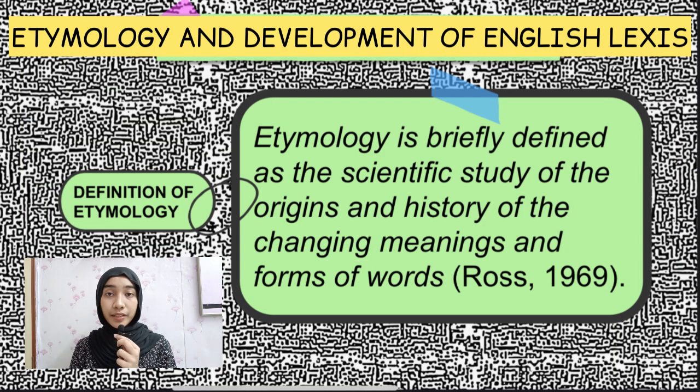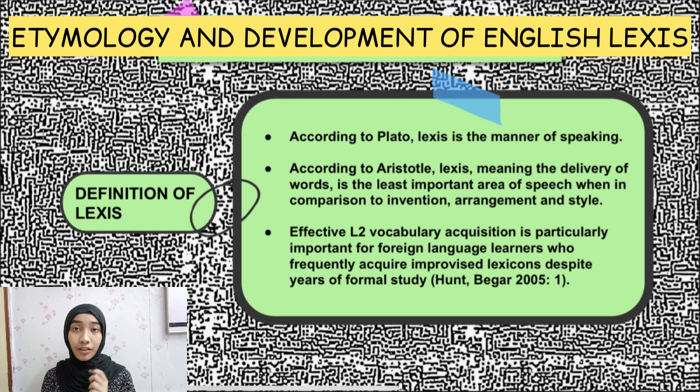Before we start, I will be giving a brief introduction of the definition of etymology. So, according to Ross, 1969, he defined etymology as the scientific study of the origins and history of changing meaning and form of words. Next is the definition of lexis. According to Plato, lexis is the manner of speaking, while Aristotle says that it is the delivery of word. He also mentioned that lexis is the least important area of speech when in comparison to invention, arrangement, and style.